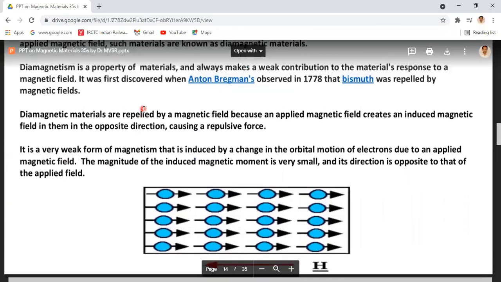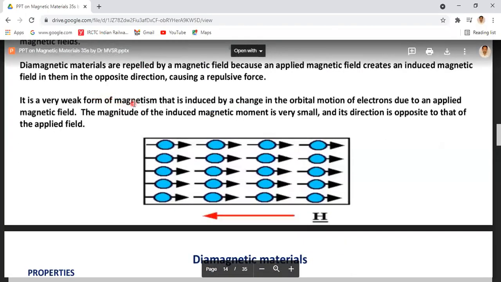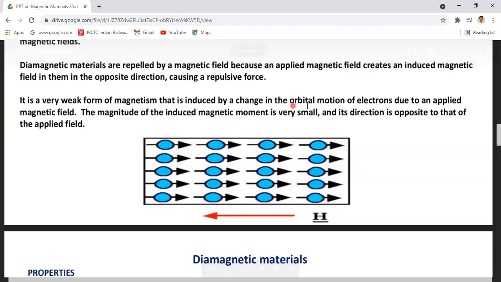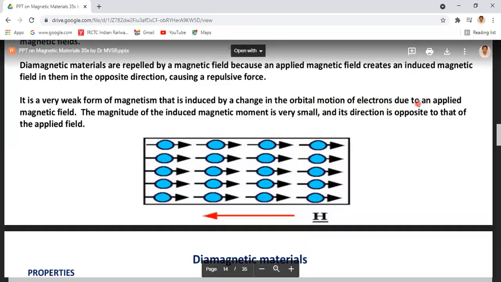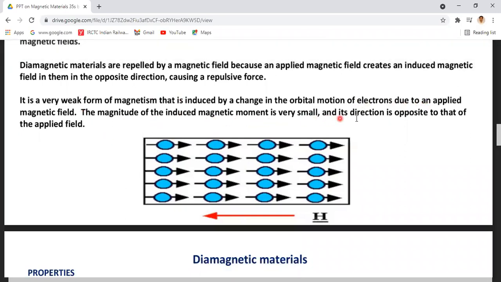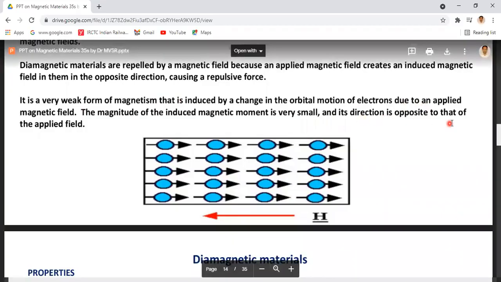The property of diamagnetism is a very weak form of magnetism that is induced by a change in orbital motion of the electrons due to an applied magnetic field. The magnitude of this induced magnetic moment is very small, and its direction is opposite to that of the applied magnetic field.